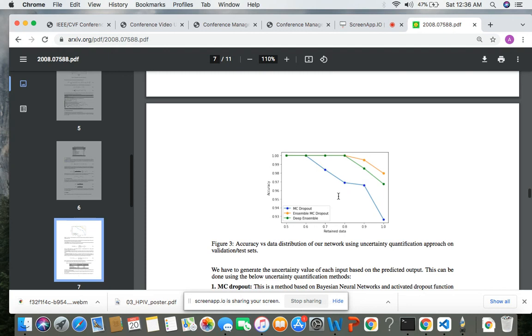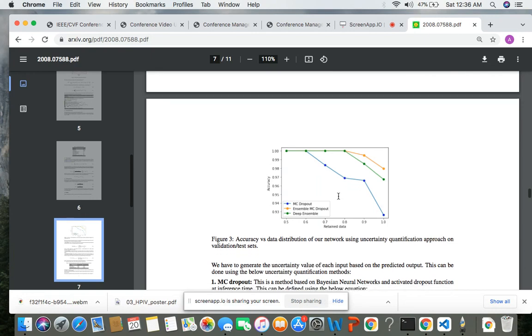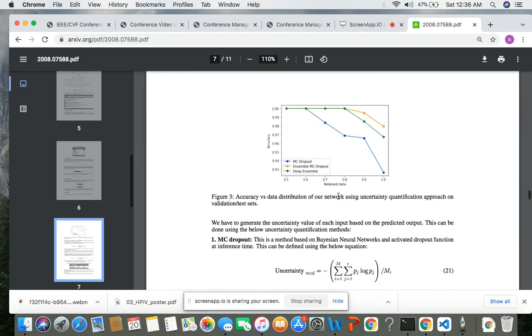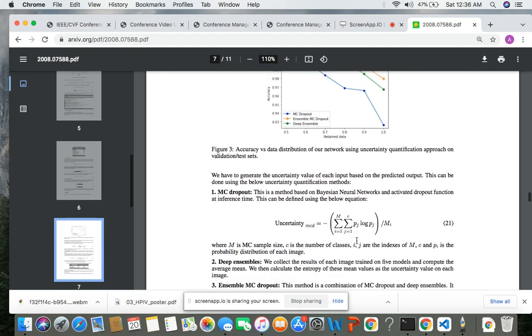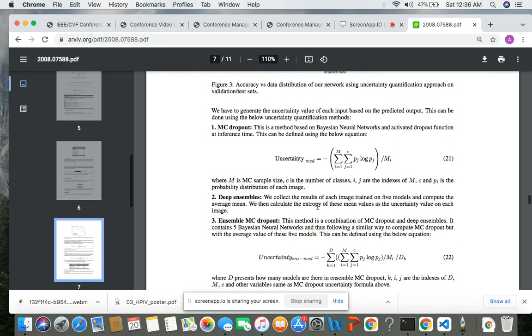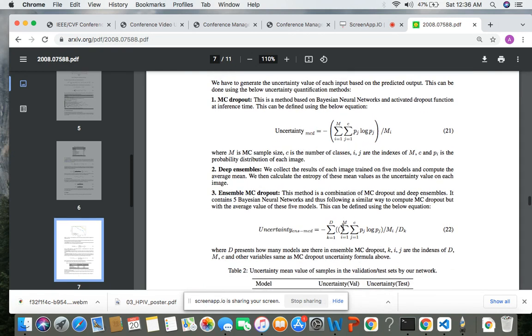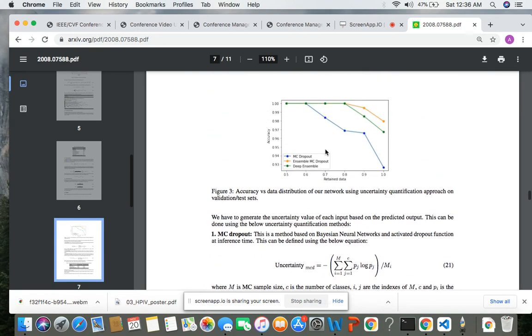We plot the accuracy versus data retained for a network for quantifying uncertainty. Here we have used three kinds of uncertainty quantification methods. One is the MC dropout method, which is defined using this equation. The other is the deep ensemble method, and the third is ensemble MC dropout. As you can see in the plot of accuracy versus retained data, the accuracy falls very sharply with an increase in retained data in the case of MC dropout, while this trend is the least seen in the case of ensemble MC dropout.